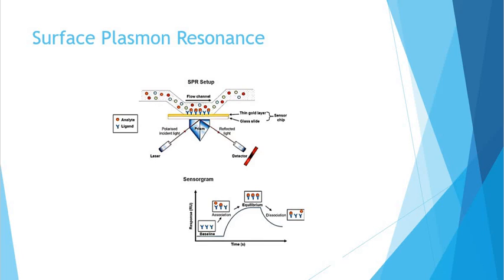Next advantage is ability to replicate measurements. Replicate injections of the same concentration of sample throughout a run can be done in a repeatable manner. Then real-time monitoring. Essentially, the use of SPR technology provides a simple and relatively affordable way to observe how different biomolecules interact in real time.